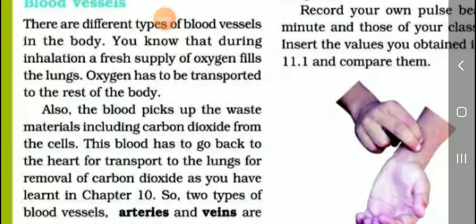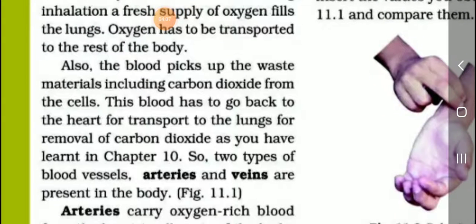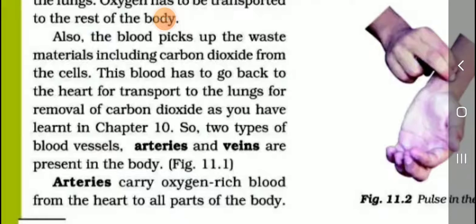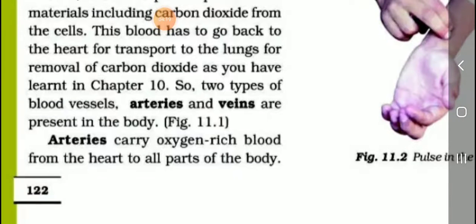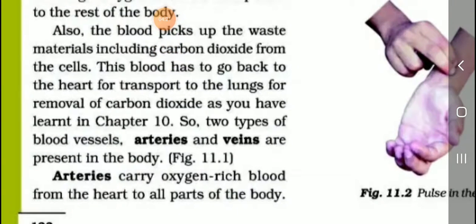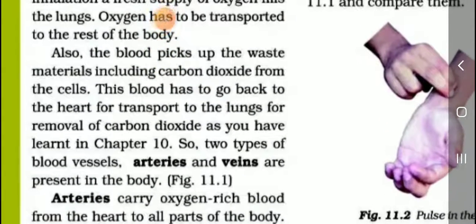Oxygen has to be transported to the rest of the body. Also, the blood picks up waste materials including carbon dioxide from the cells. This blood has to go back to the heart for transport to the lungs for removal of carbon dioxide, as you have learnt in chapter 10.